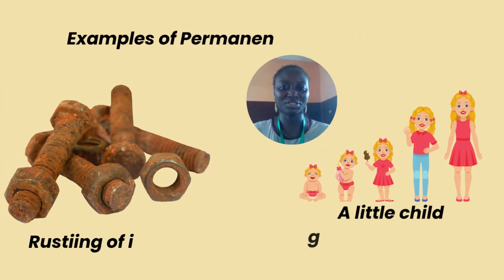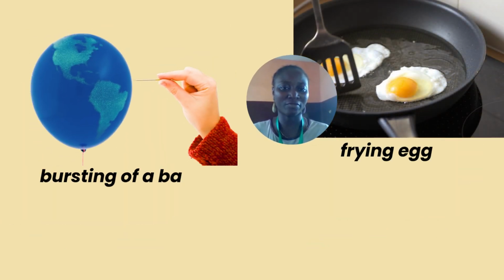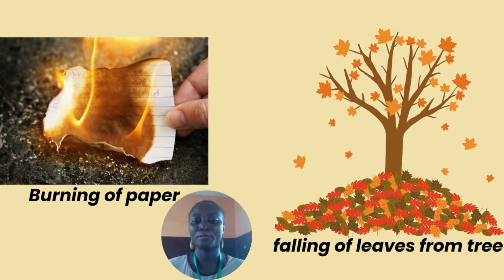Examples of permanent change. Some of the examples of permanent changes are: number one, rusting of iron; 2, a little child growing into an adult; 3, bursting of balloon; number 4, frying egg; 5, burning of paper; 6, leaves falling from trees. Now, all these examples stated are only some of the examples of permanent changes that happen around us.